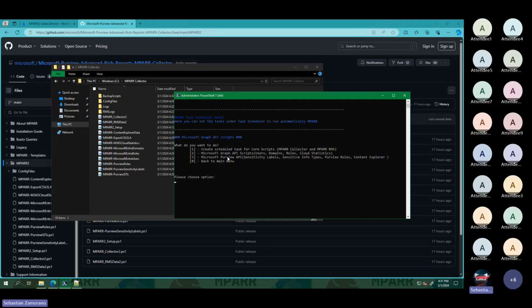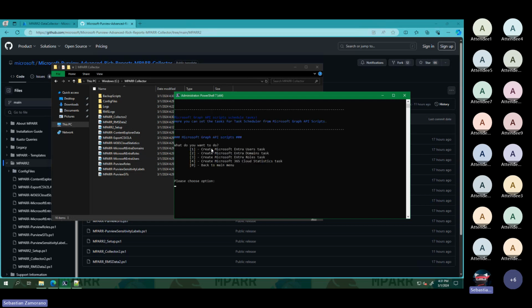In the previous version, we were immediately creating the task for the MPARR collector and MPARR RMS. Now you can select one by one: create the MPARR collector task, create the MPARR RMS task. I separate this one by API.